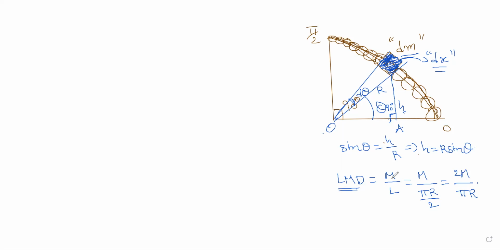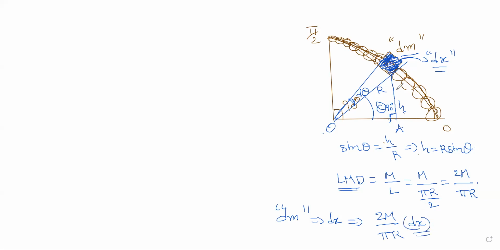Yes, sir. Now dm mass is of length dx, right? It is of length dx. So what will be the mass of the portion of length dx? Linear mass density into dx. So that is 2m by pi r into dx, right? We got it.